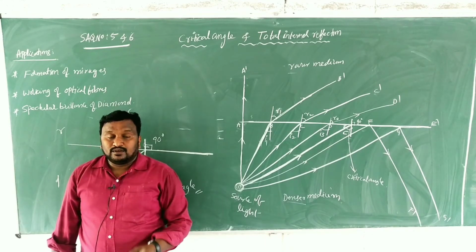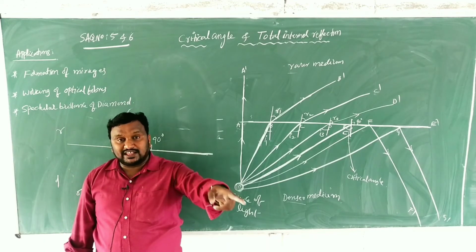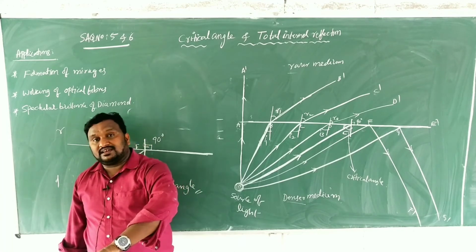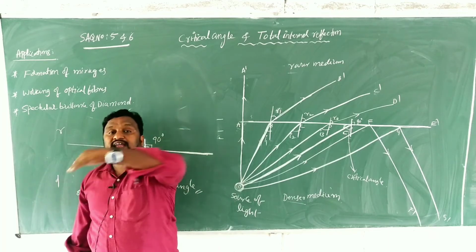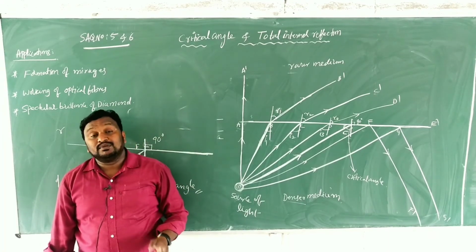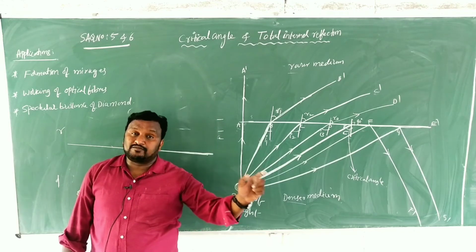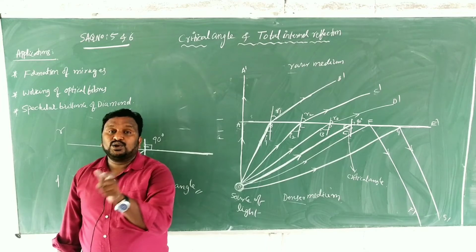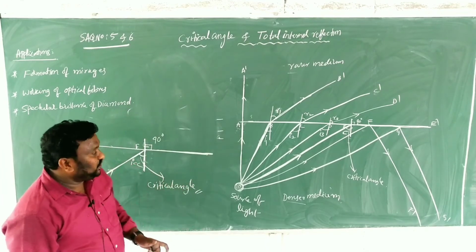Got my point? When the light is moving from the denser medium to the rarer medium, and the angle of incidence is more than the critical angle, then the rays are completely reflected back into the same medium. That phenomenon is called total internal reflection. It is commonly noted as TIR, total internal reflection. Clear children? That's why here you have to observe now.